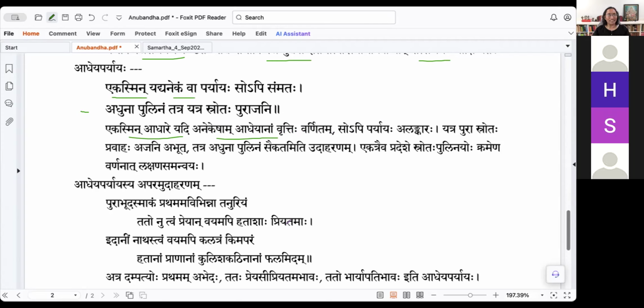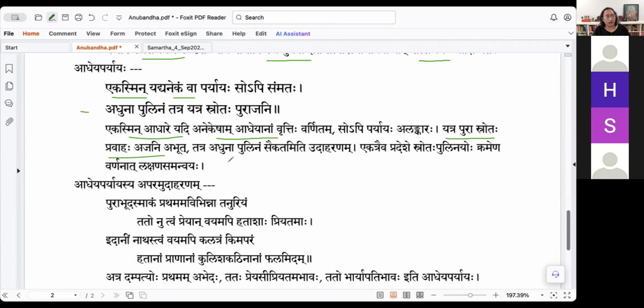So in the same place, you find that there was pravaham before, but then the nadi has completely dried up, and today there is only sandy region there. If you see the Grand Canyon, those are all how the river has gone through those places before, and it keeps changing courses so much and erodes the whole place. So wherever there was water, today there is just land. It has changed its course. That's how rivers work. So yatra pura srotaha pravahaha ajani abhut ajani janyate iti.